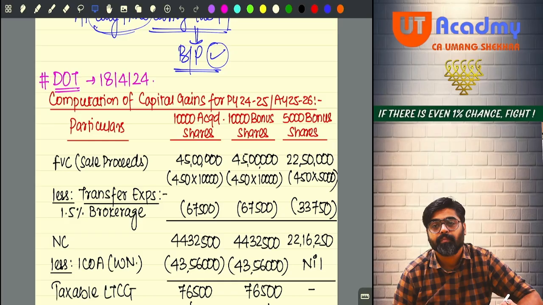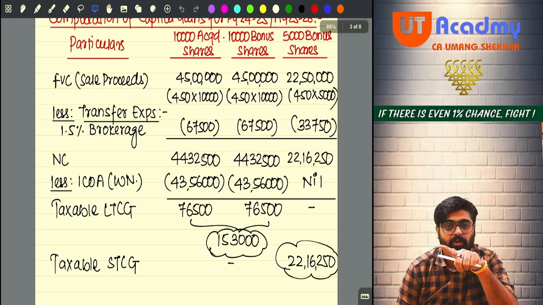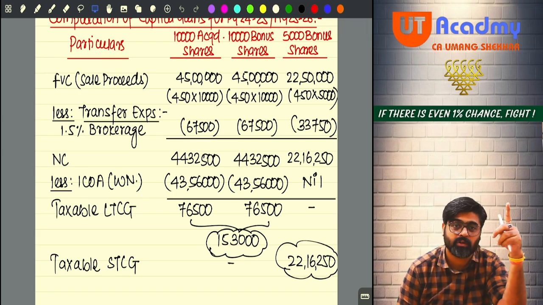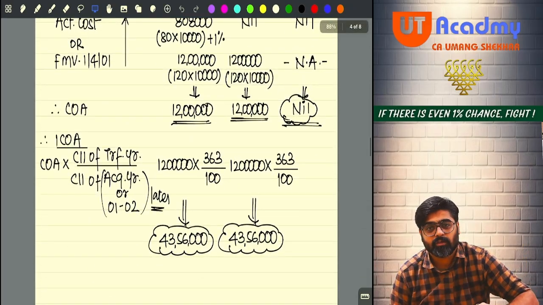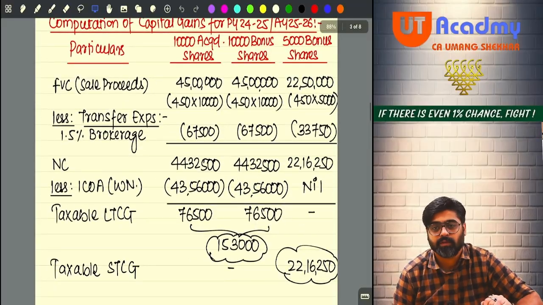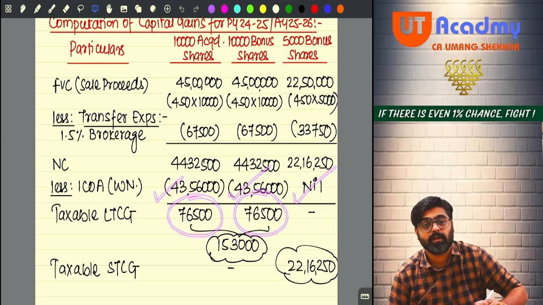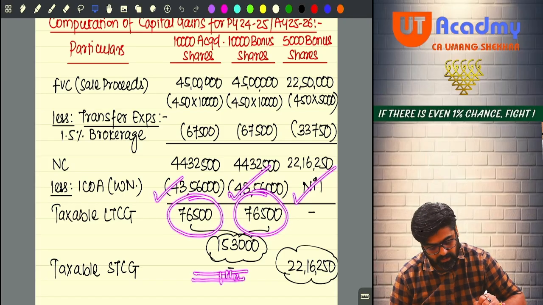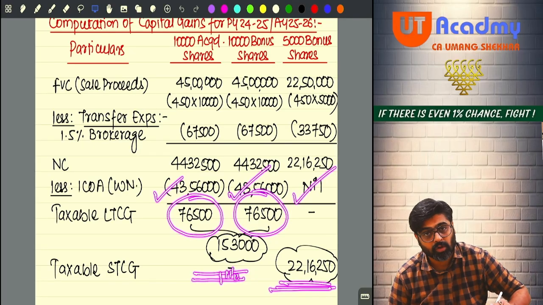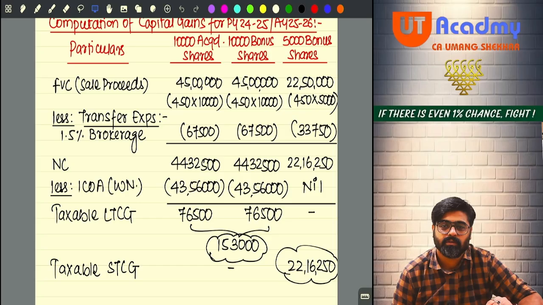What is happening? Plus minus you are supposed to do, simple. Now out of this, will you reduce cost or index cost? Everywhere index cost. First two cases index cost, last case cost only. The index cost we have calculated, the same amount we are going to write here in the calculation. 43.56 lakh and nil. Here your capital gain will be 7600. This is your taxable long-term capital gain. And this is your taxable short-term capital gain. Here the entire amount of net consideration will become your gain because there is no cost. Getting my point?